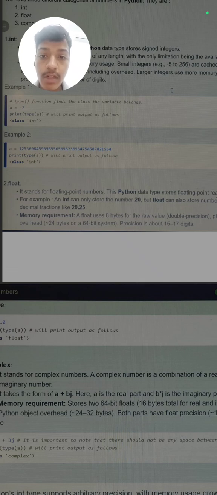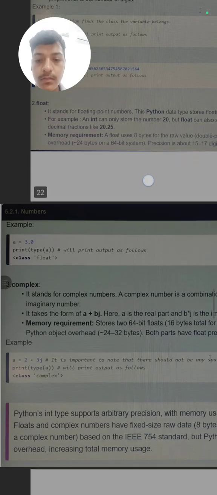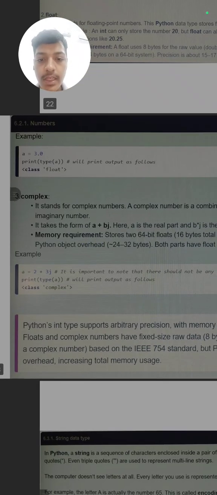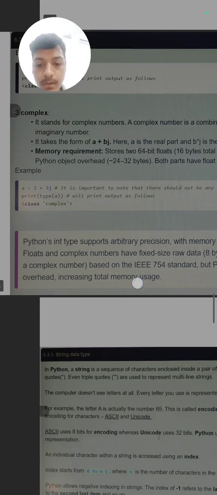Memory required for a float is 8 bytes. You may not yet understand what bytes and bits are, so do not worry. Just know that float uses 8 bytes of memory and integer uses 4 bytes to store a value. If we print the type of a here, it will give float because a value is given after the dot. Complex is of the form a plus bj, as you may have studied in 6th or 7th class.